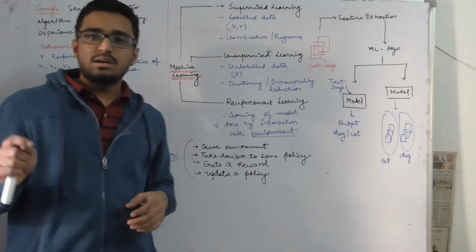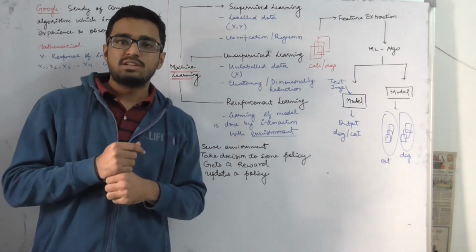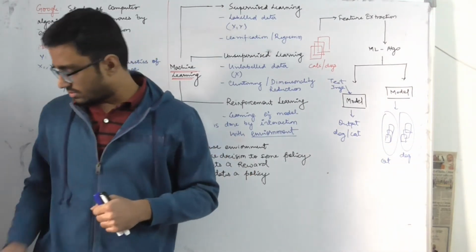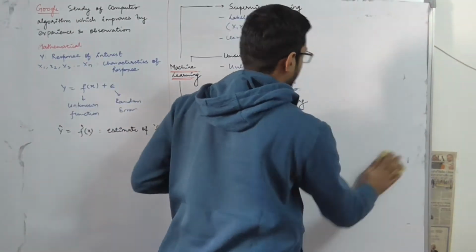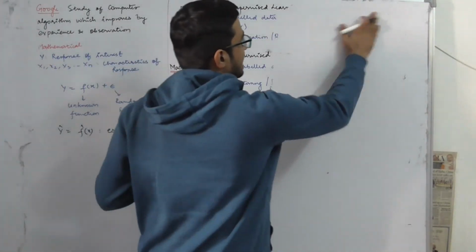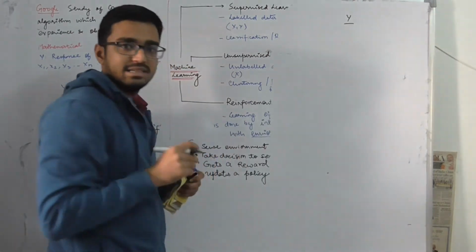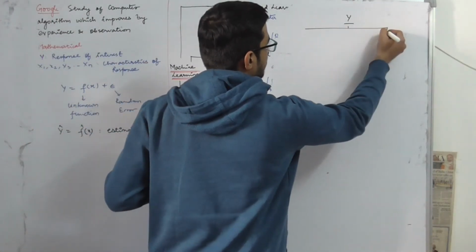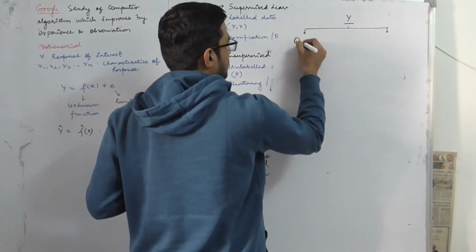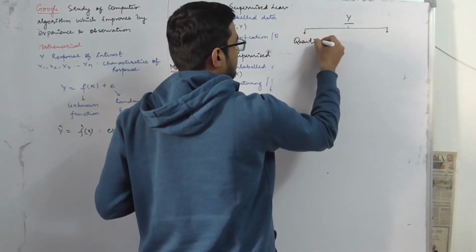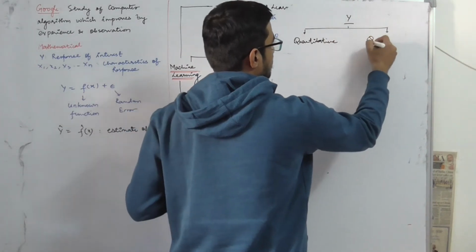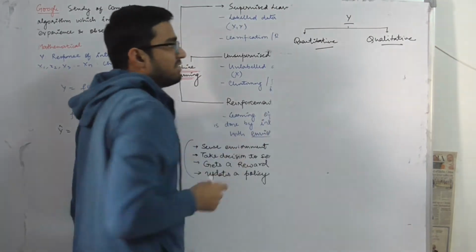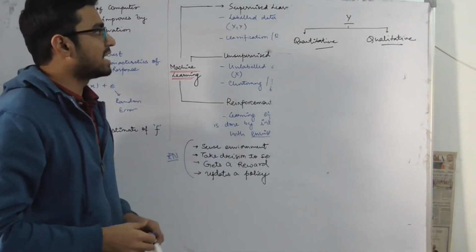Now another important point that remains is the difference between a regression problem and a classification problem. For that, I am going to talk about y. y is our response, that is, the target variable. It is of two types: quantitative and qualitative. So we can define two types of y, quantitative and qualitative.